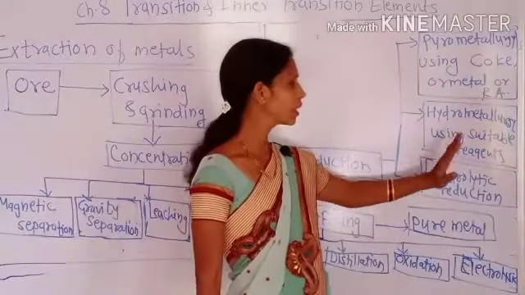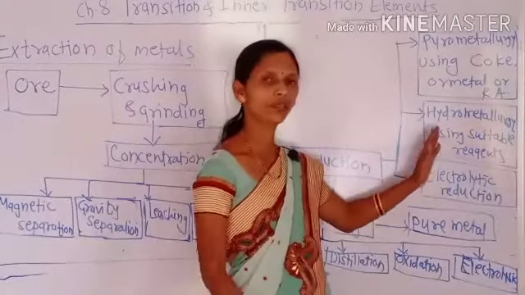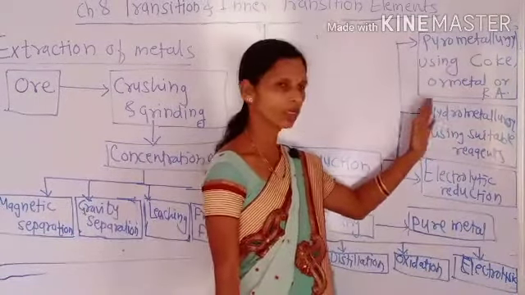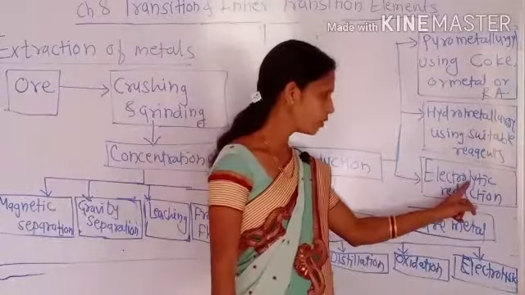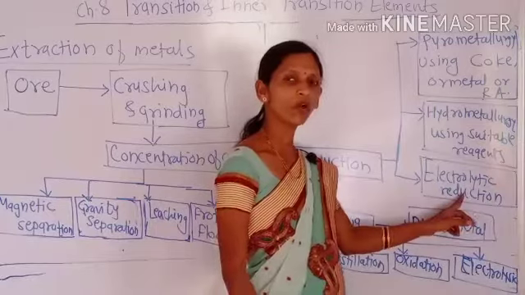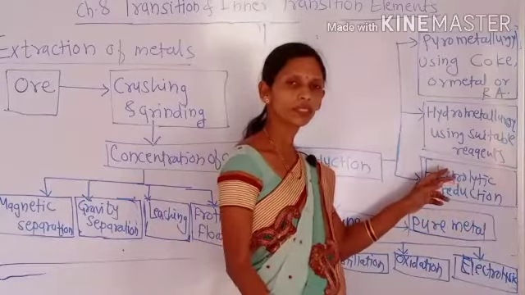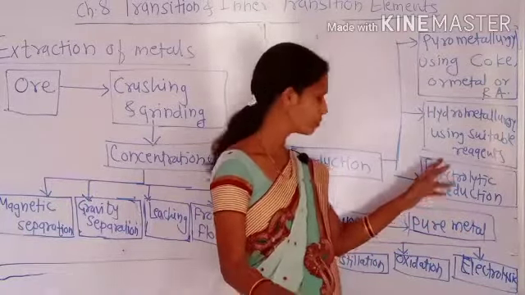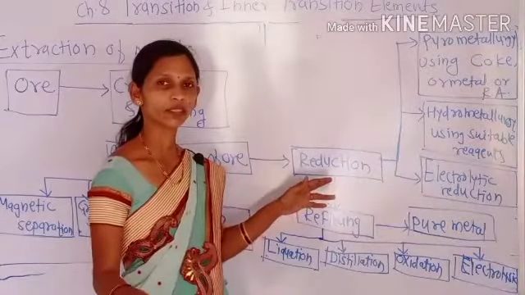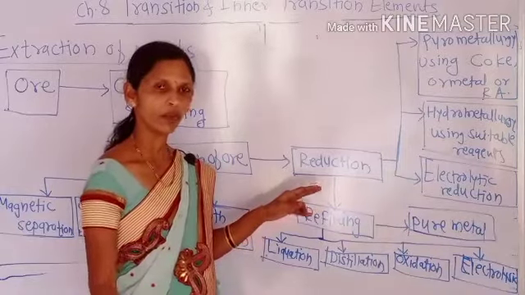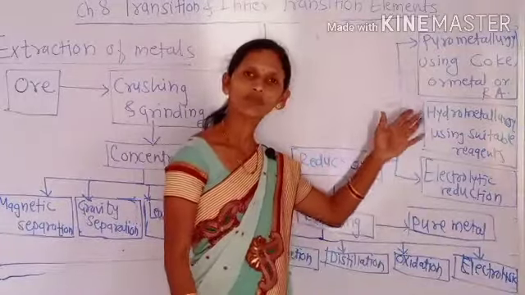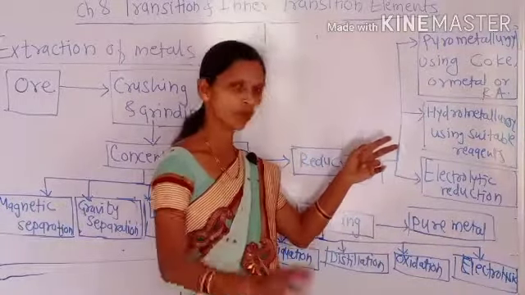Hydrometallurgy process, in which a suitable reagent is used and extraction of metal from its ore takes place. In electrolytic reduction, the electrolysis process is used on molten or fused or aqueous solution of ore. One of the methods is used for the extraction of metal from its ore depending upon the nature of ore as well as nature of metal.